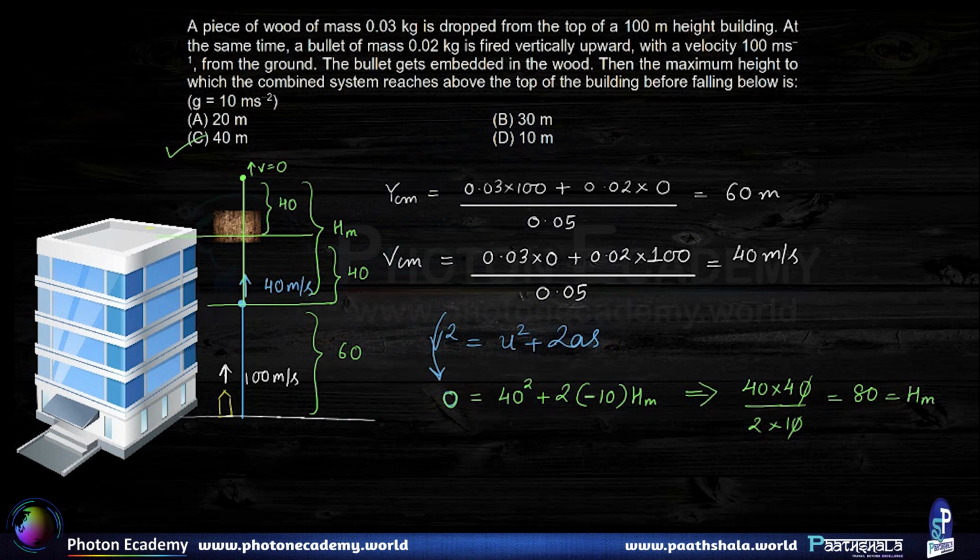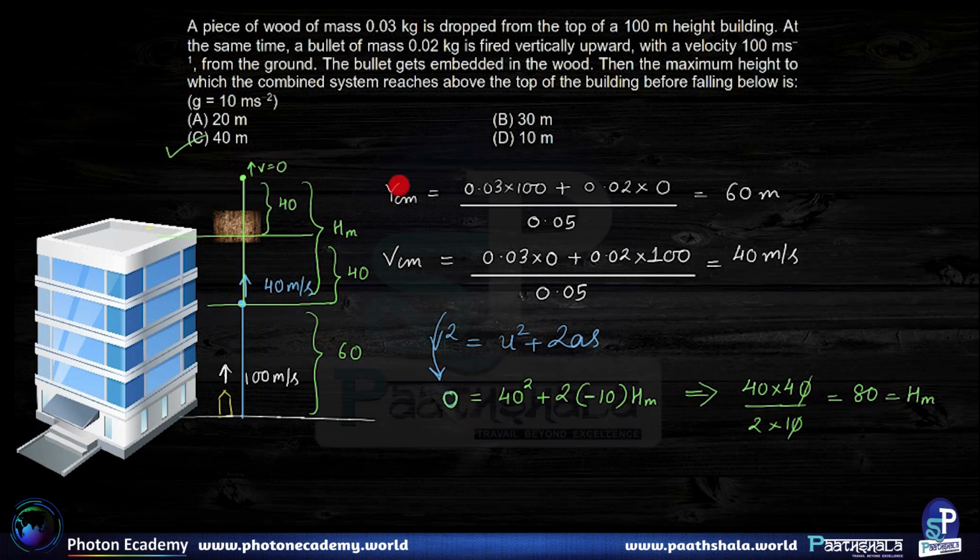So if the combined system is rising to a certain maximum height h, then the center of mass will also be rising to that maximum height h. If we are just finding the initial position and the initial velocity of the center of mass, then the center of mass is simply moving under gravity, and the height risen by it is going to be the same as the height risen by the combined system.